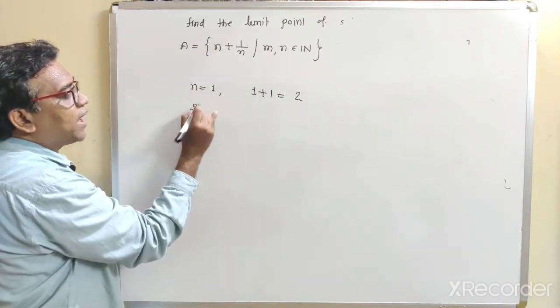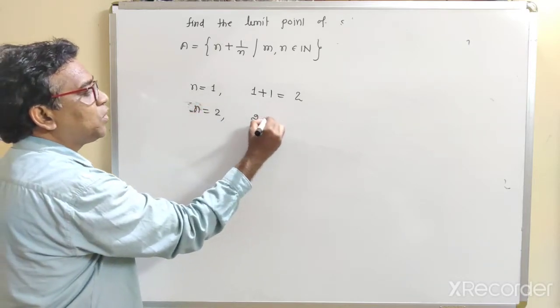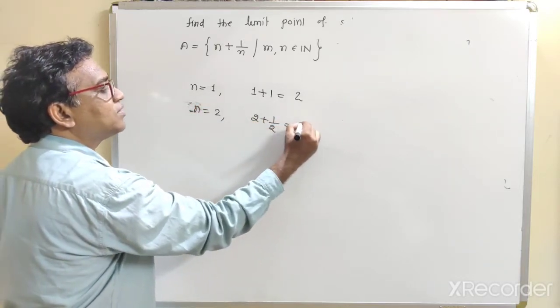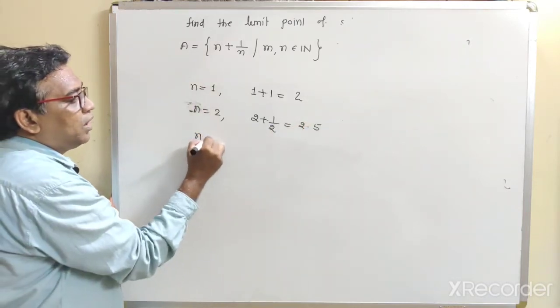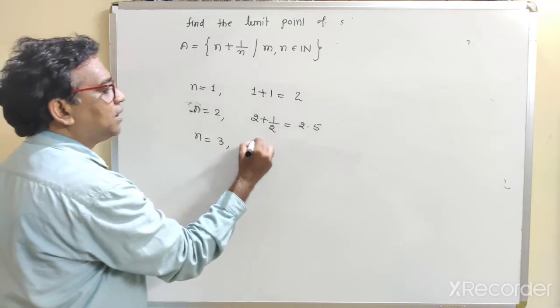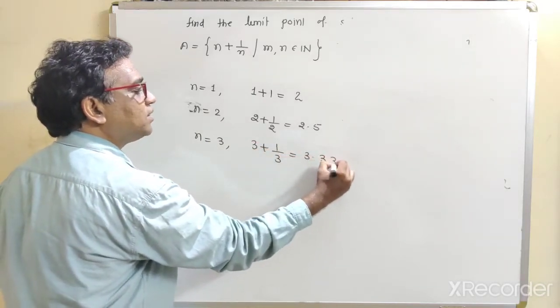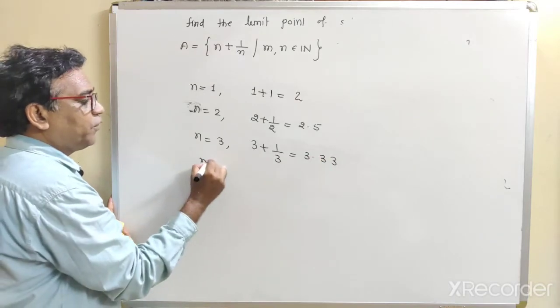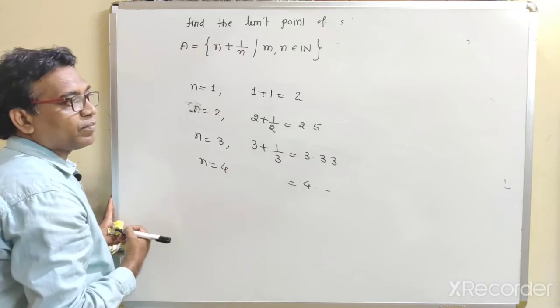If we put n equal to 2, then 2 plus 1 half, so this is 2.5. If we take n equal to 3, then 3 plus 1 upon 3, so this is 3.33, and so on. If we put n equal to 4, then we get 4 point something.